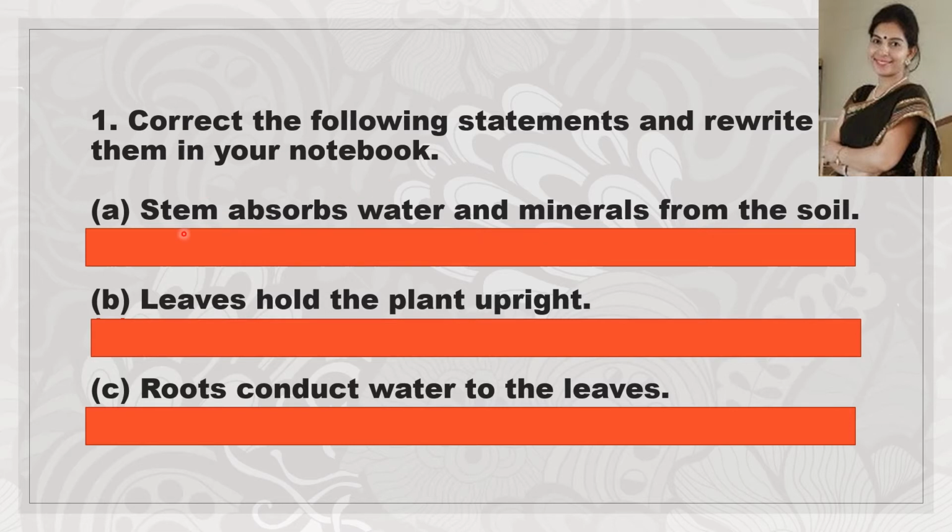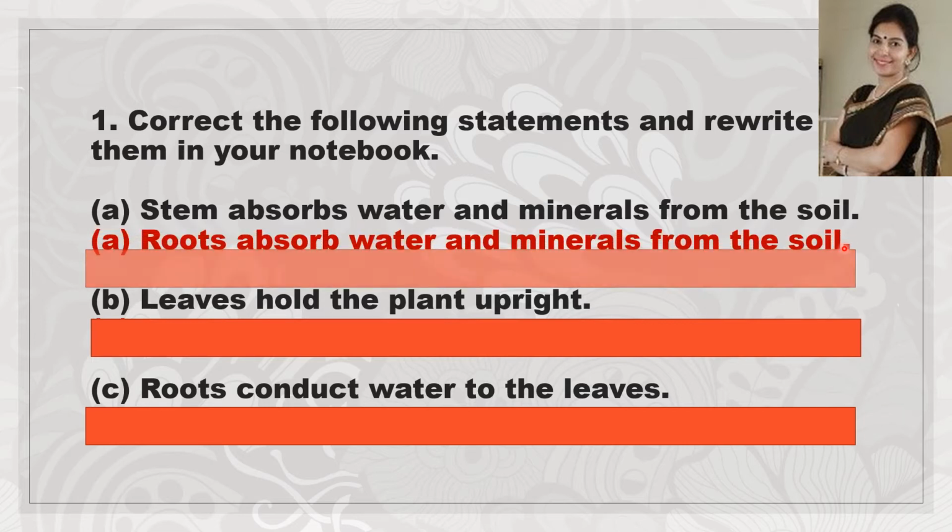The first statement is: stem absorbs water and minerals from the soil. Is the statement true? No, the statement is false. So you have to correct the statement and write the correct statement. What will be the correct statement? Which part of the plant absorbs water and minerals? It is the root. The root absorbs water and minerals from the soil.